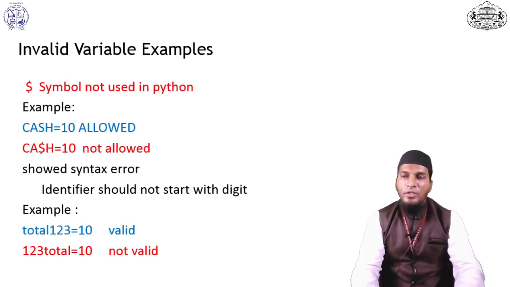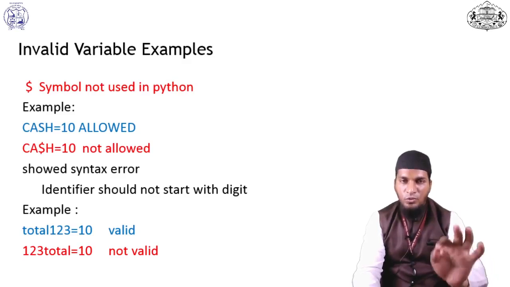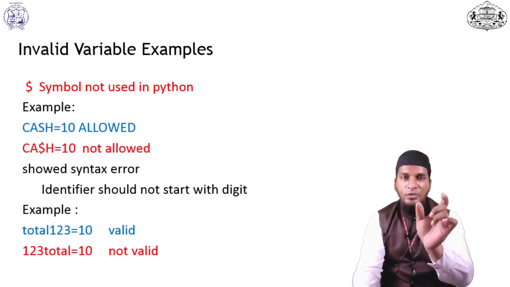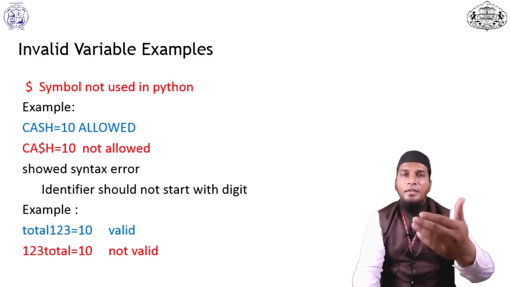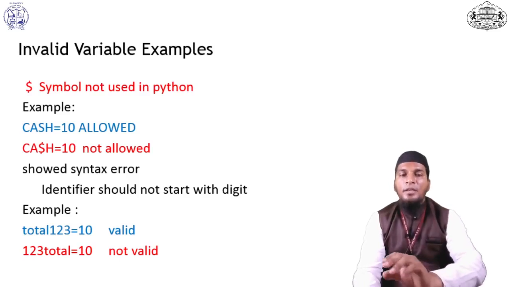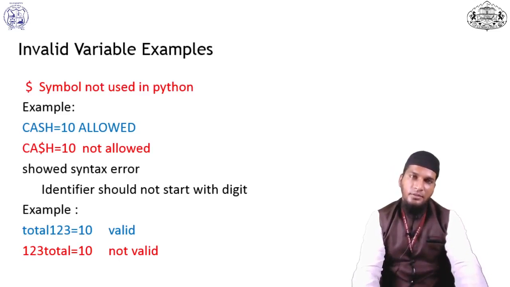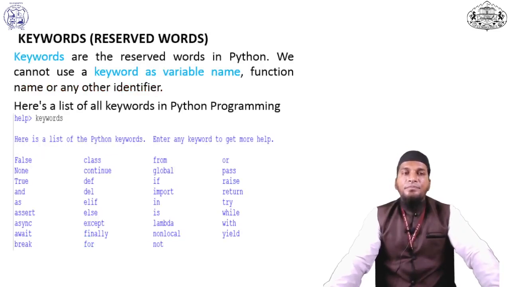Also, a variable should not start with a number. See one more example. I declare total123 equal to 10. I started with a string, total123. It will accept, but when I start with a number, 123total equal to 10, it will not accept. Getting it, a valid or invalid variable declaration in Python programming.